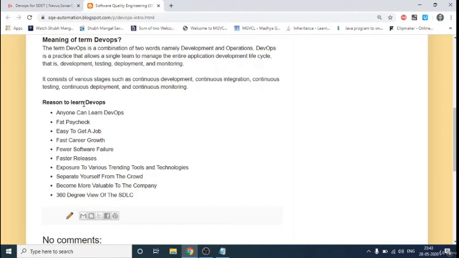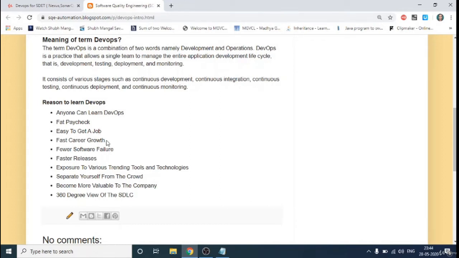And now because DevOps has a huge responsibility in the organization, there is a fat paycheck associated with DevOps. So nowadays the DevOps paycheck is number one, even more than what a developer or an automation tester is getting. Okay, and with that it's also easy to get a job in DevOps, because there's a demand in the market and we don't have many DevOps engineers available.